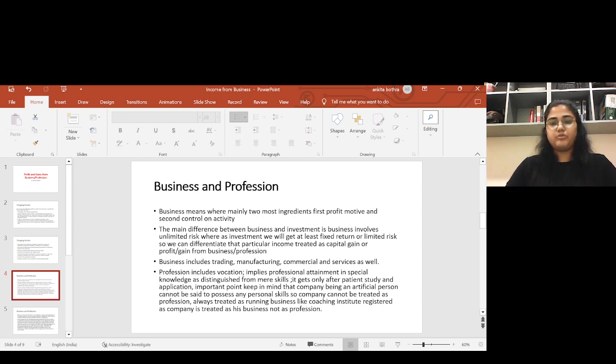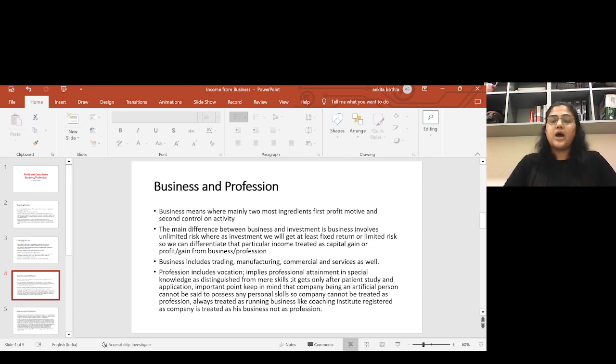In business there is no limit on the risk; there is unlimited risk. But for investment, we get some fixed return, and risk is comparatively low. There is also risk, but comparatively lower than business. So this is how we segregate what is covered under capital gain and what is covered under the business and profession head.